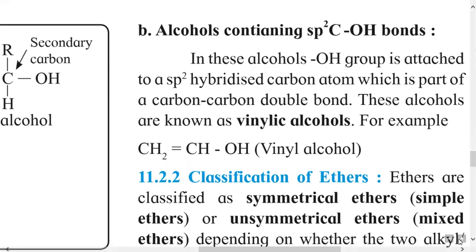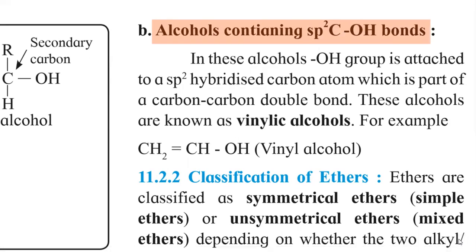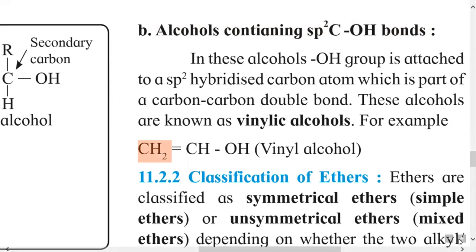Now, the second type is alcohols containing an sp2 hybridized carbon to which the OH group is bonded. A group containing CH2 double bond CH is called a vinyl group.